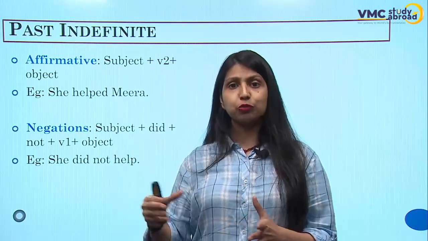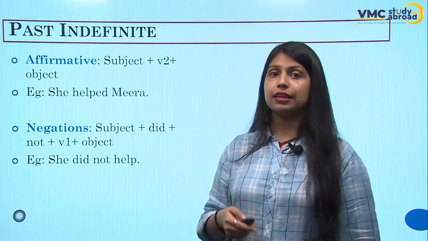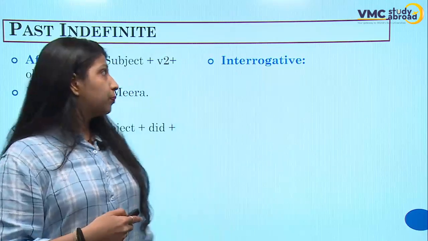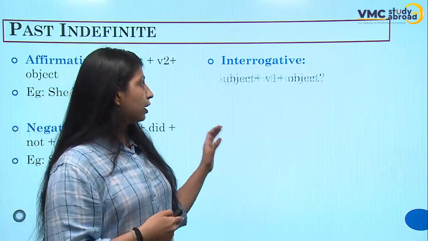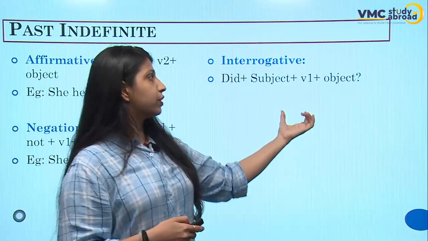Then again, you have to talk about incidents in the past, so be very sure about the sentence structure. Now, talking about the interrogative sentences: for the interrogative, you just have to put this "did" before. Did, subject, verb first form and object.